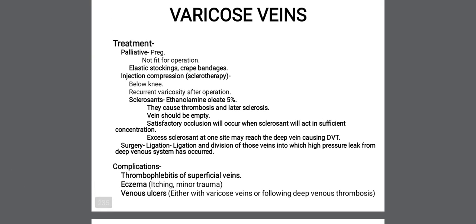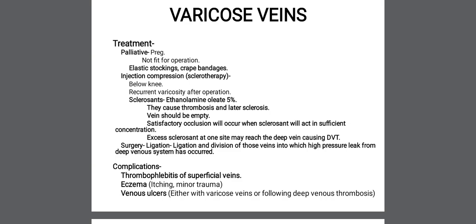The treatment for varicose veins is palliative treatment in pregnancy, and when the patient is not fit for operation. Then you have to go for palliative treatments, that is you apply elastic stockings or crepe bandages. Then injection compression therapy, that is sclerotherapy.